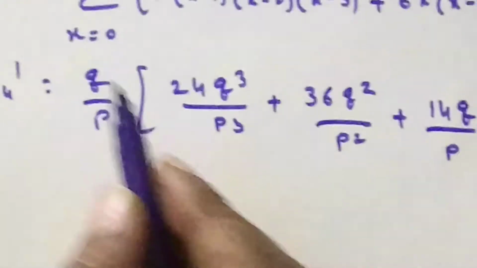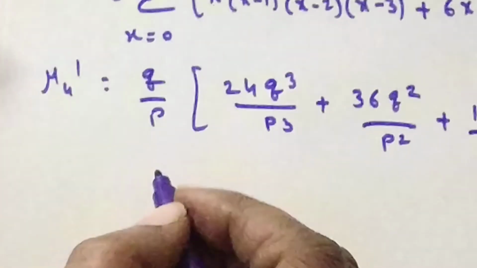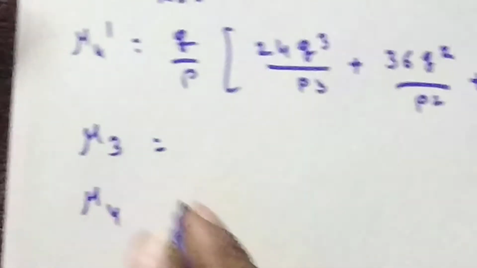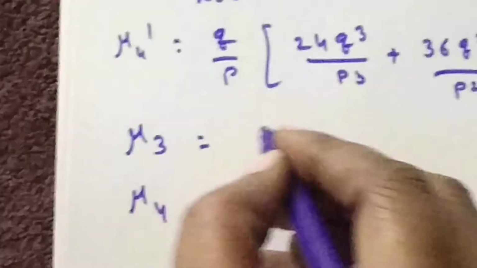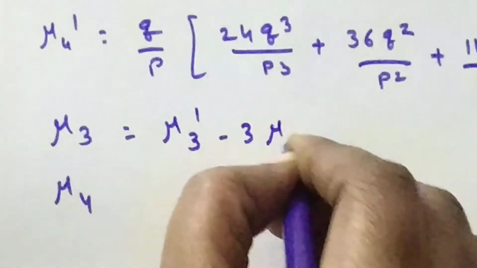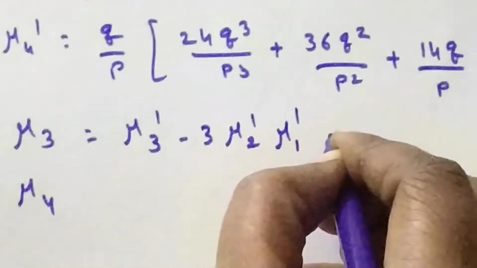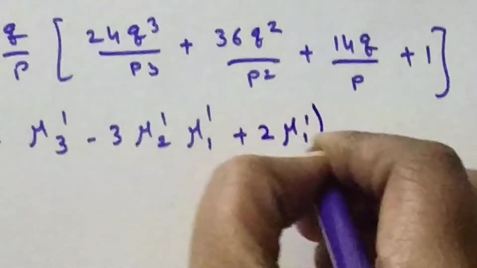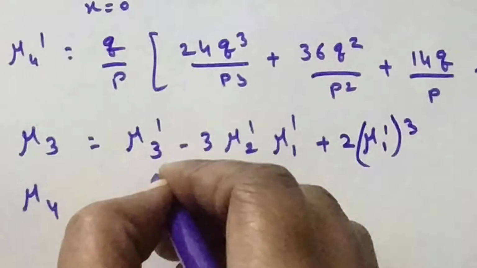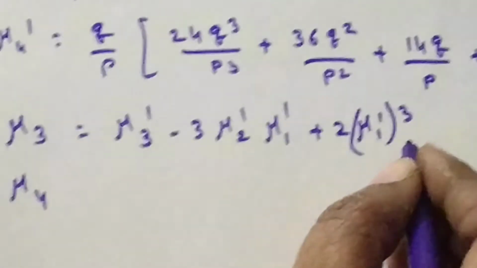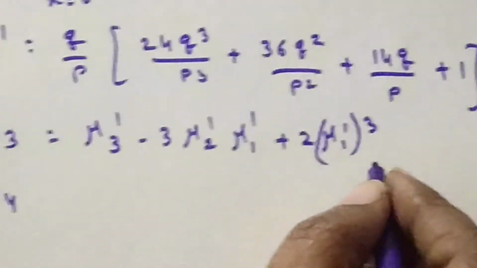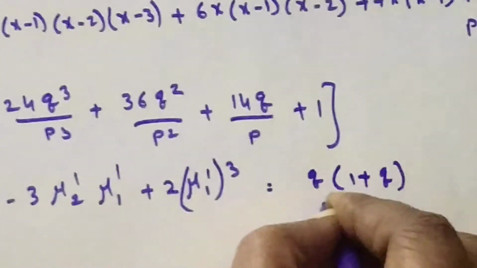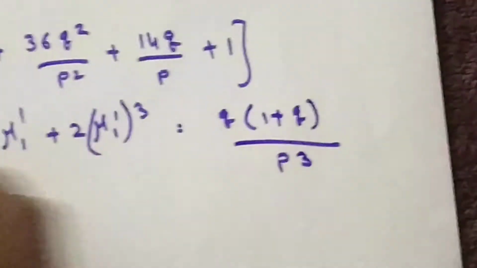After defining these third and fourth non-central moments, we have to calculate μ3 and μ4. Already we know that μ3 is nothing but μ3' minus 3μ2'μ1' plus 2 into (μ1')³. If you substitute the μ3', μ2', μ1' and (μ1')³ formulas here, we will get the term q into (1 plus q/p)³. This is the third central moment.